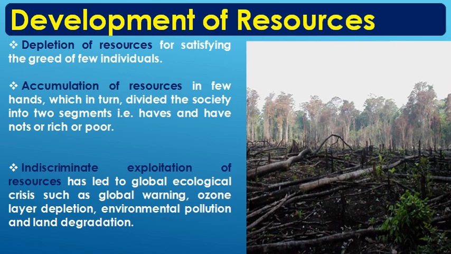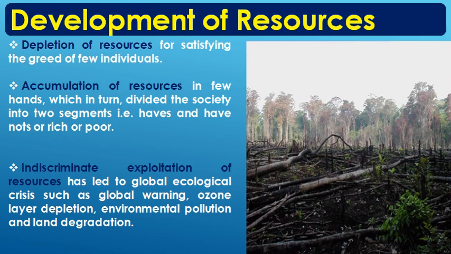The rainfall duration, say in India, in general, is 4 months. It will come down to 2. So, there can be floods in the beginning, and later on there will be drought conditions, and ozone layer depletion. If that happens, then the number of cancer patients will increase, along with environmental pollution and land degradation. So all these are ill effects. The reason behind that is indiscriminate exploitation of resources.